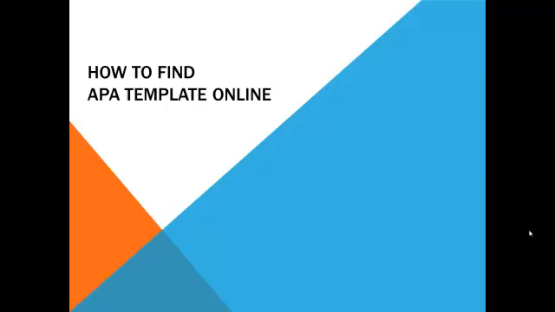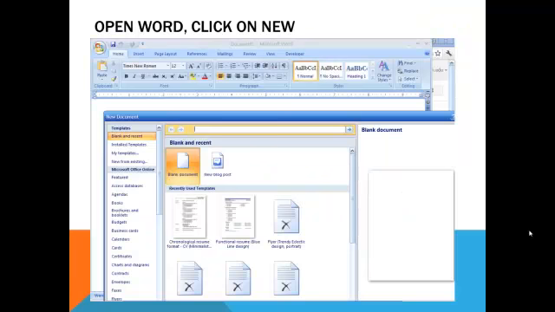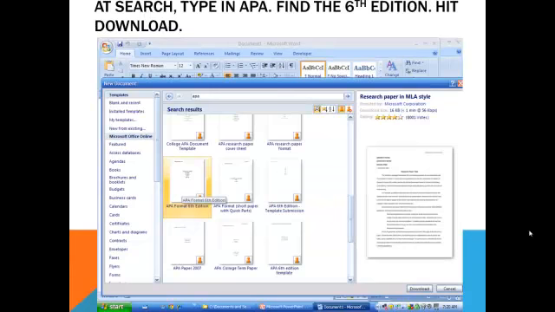Now, there are some APA templates online, but be careful when you're finding these. Make sure that it meets the APA standards. If you go to Word, and you go to Open New Document, you need to go to Microsoft Office Online, looking for their templates, and you simply just have to type in APA.